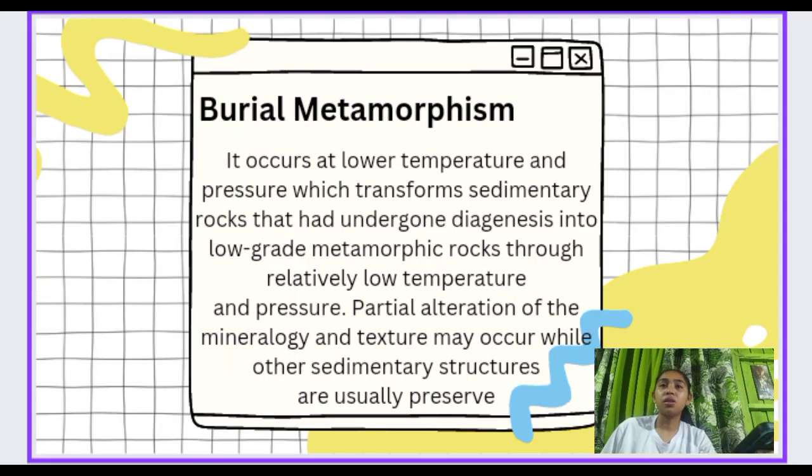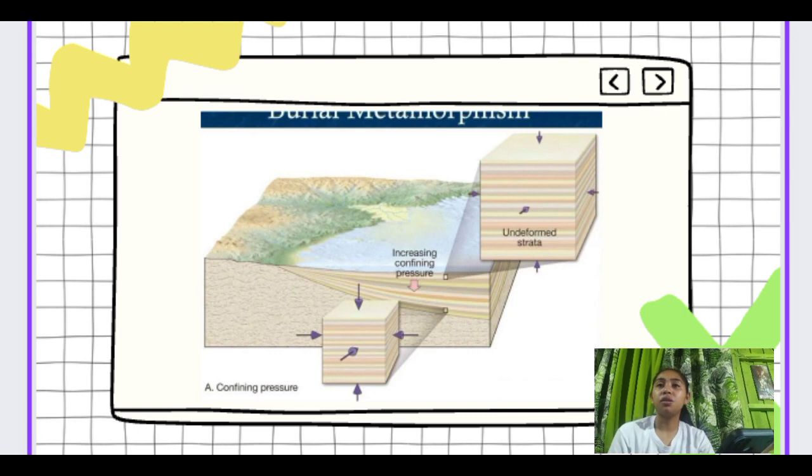Last but not least, burial metamorphism. It occurs at lower temperature and pressure, which transforms sedimentary rocks that had undergone diagenesis into low-grade metamorphic rocks through relatively low temperature and pressure. Partial alteration of mineralogy and texture may occur. This is an example of a burial metamorphism that can be found in the picture of the confining stress or pressure.